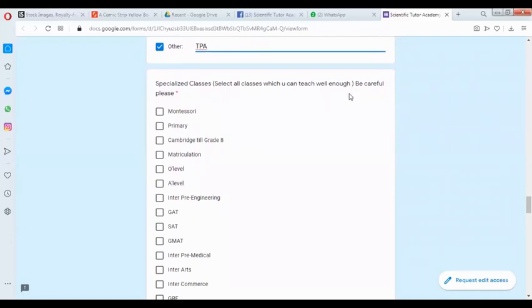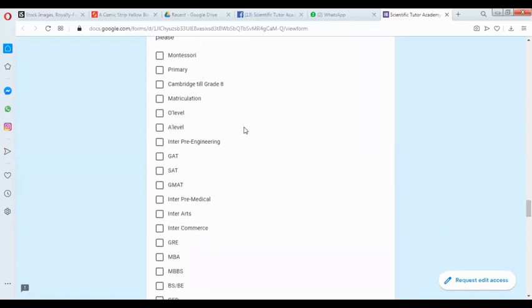Now the specialized classes. Select all classes which you can teach well enough. Be careful, please. Don't click on all of them. Click only if you are expert enough. Like if you are capable to teach matric, it's not necessary that you are capable to teach Montessori as well. But if you have got the guts to teach, if you have got experience or qualification for being a Montessori diploma holder, then you can click on that.